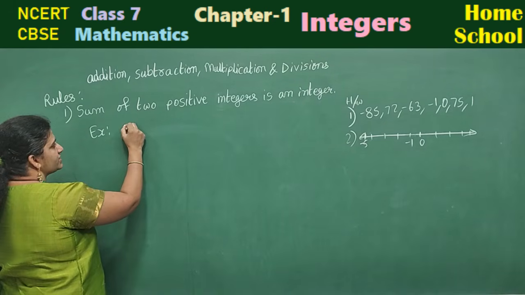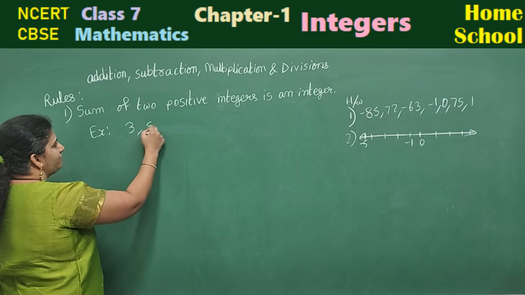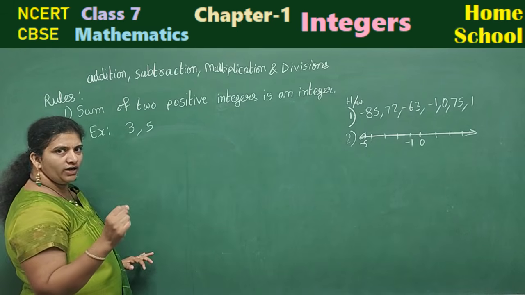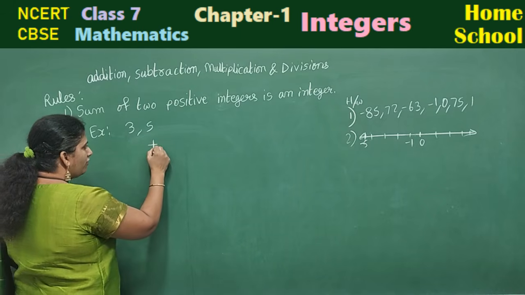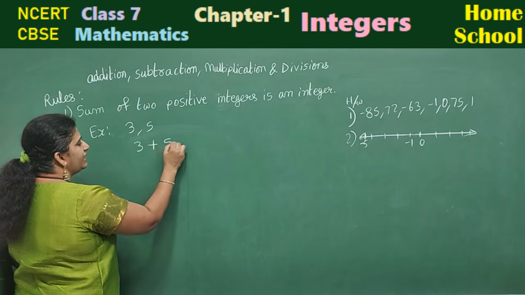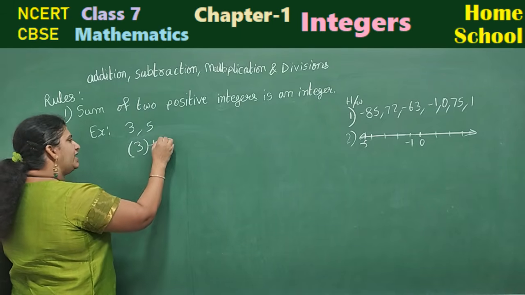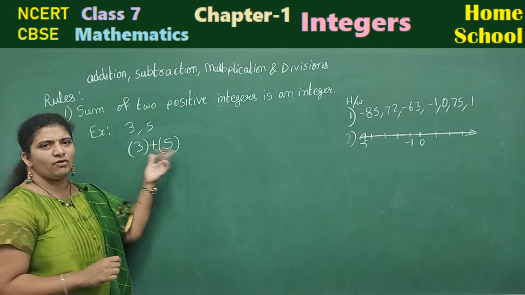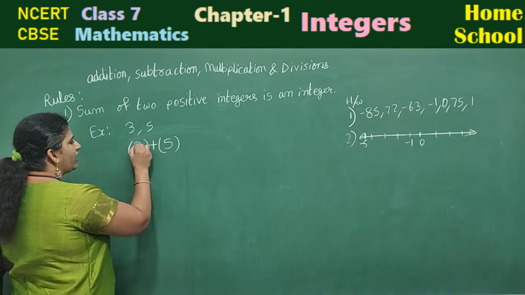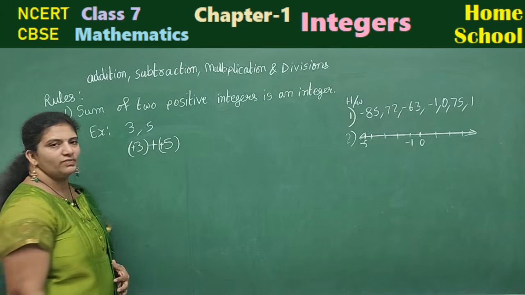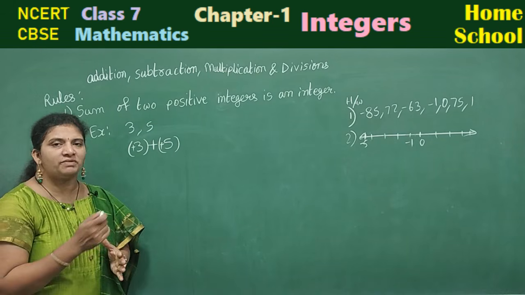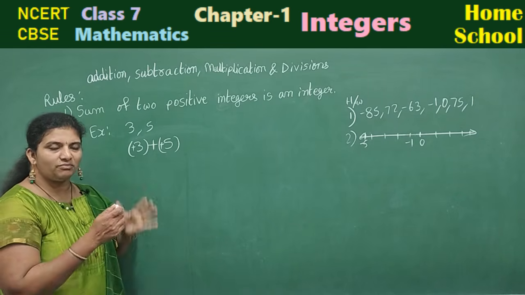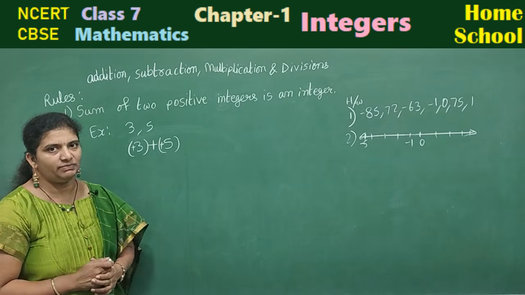Let me take two positive integers as 3 and 5. Sum means what? Addition. Sum of two positive integers. Any integers, if you want, you can take bracket, children. Either it may be positive or negative. If you want, you can write here plus 3, plus 5. Positive numbers, no need of representing with plus sign. If nothing there, that means they are positive numbers.